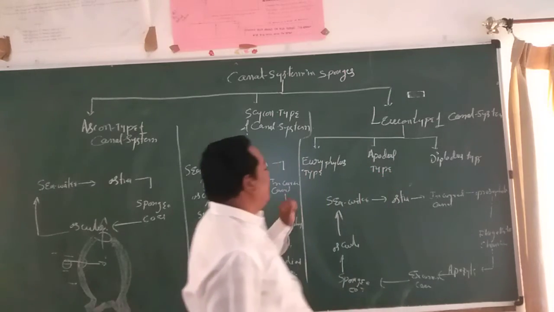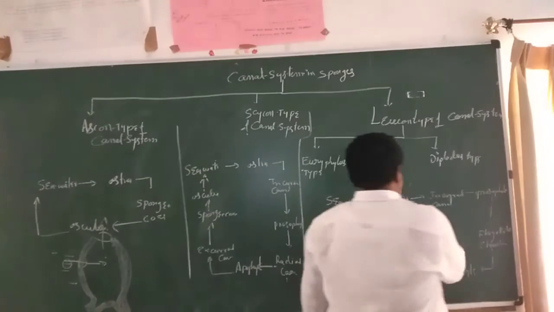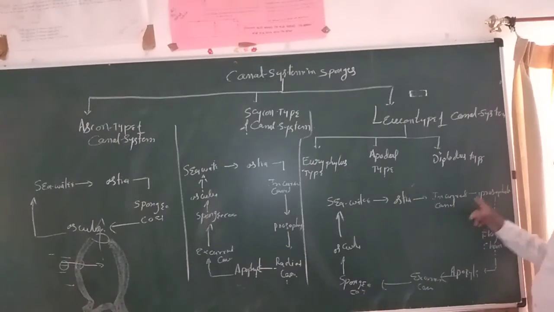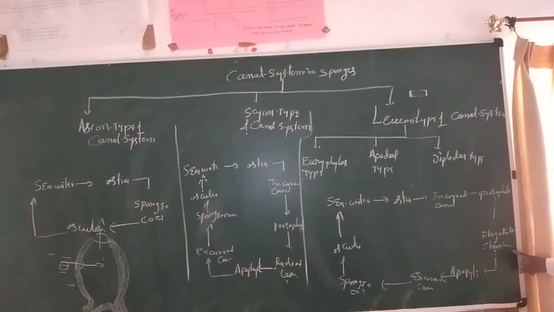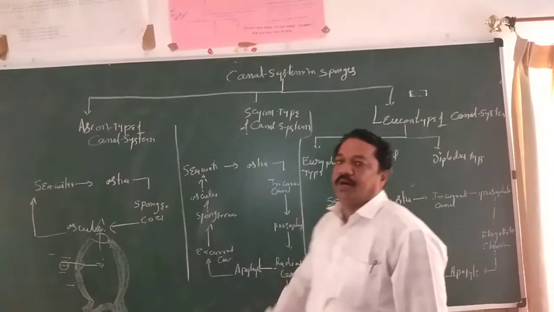So now observe the Eurypylous type. The Eurypylous type is very simple. Like what I have written here, it is completely the Eurypylous type of water canal system: sea water, ostia, incurrent canal, prosopyle, flagellated chamber, apopyle, excurrent canal, spongocoel, osculum to outside.